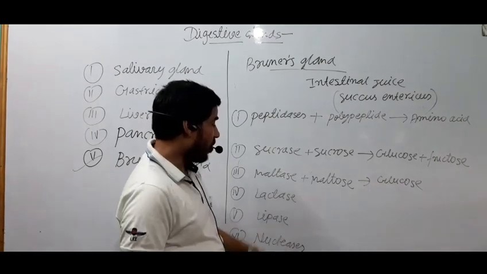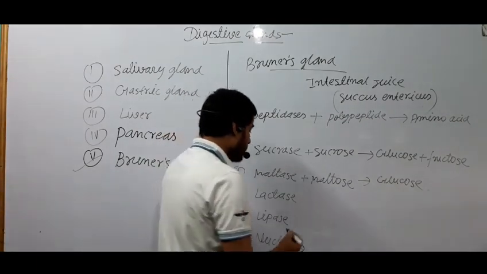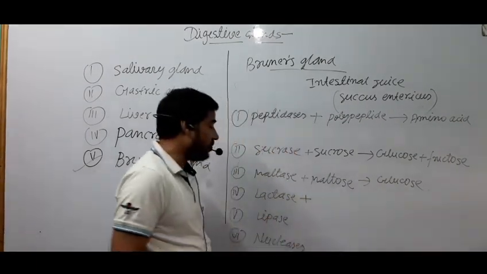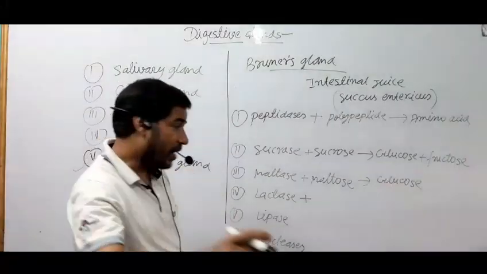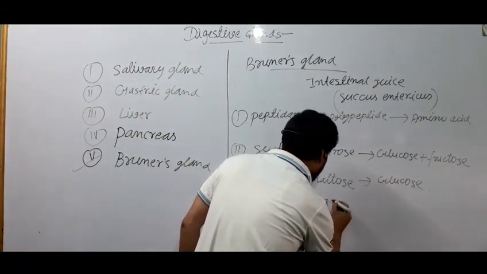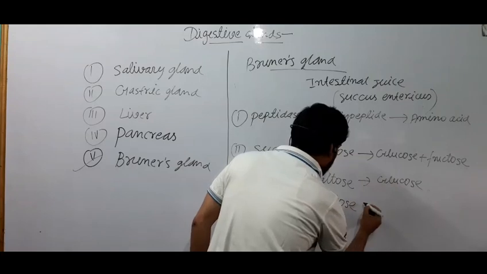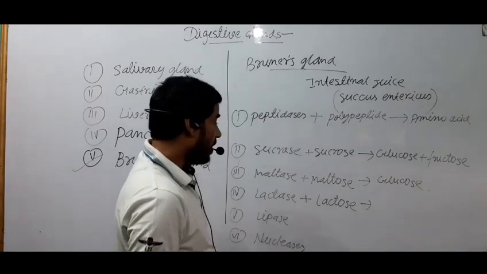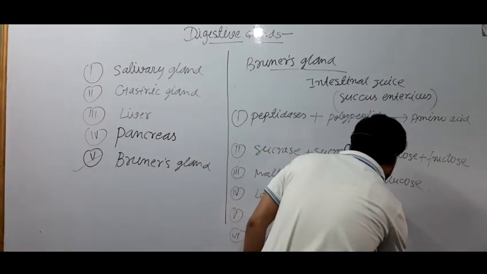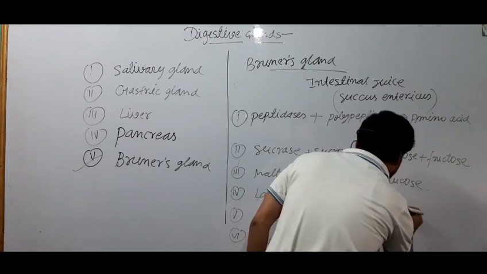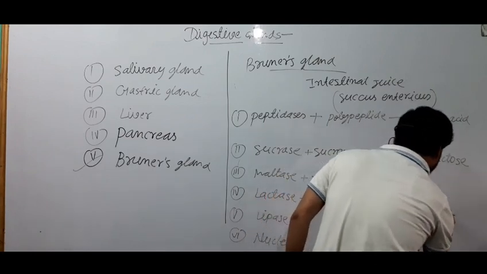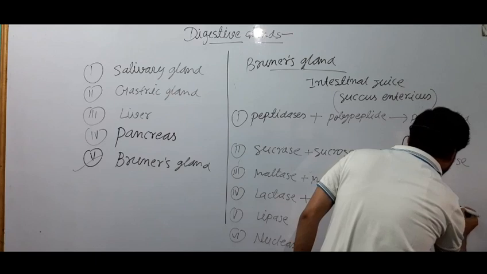Okay, now we'll see about the function of lactase. Lactase is the name of enzyme and it acts on lactose, which is a type of carbohydrate, and it breaks lactose into glucose plus galactose.